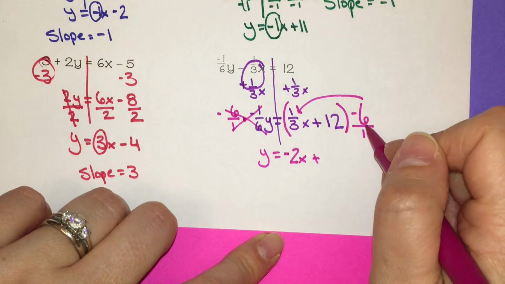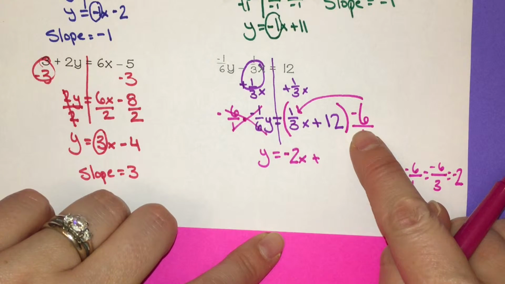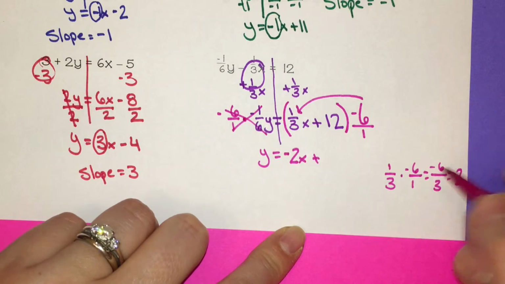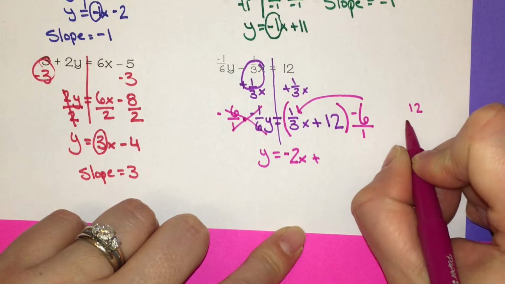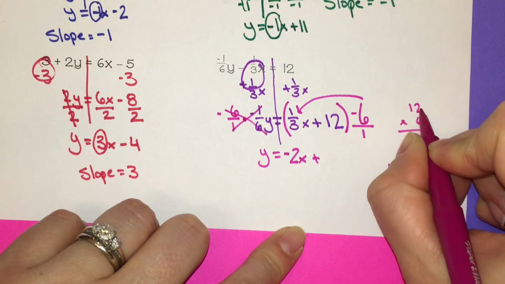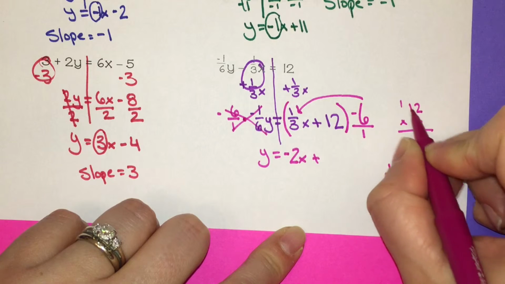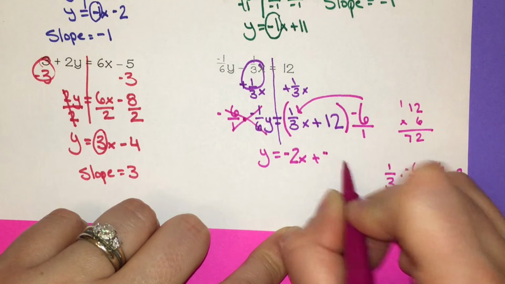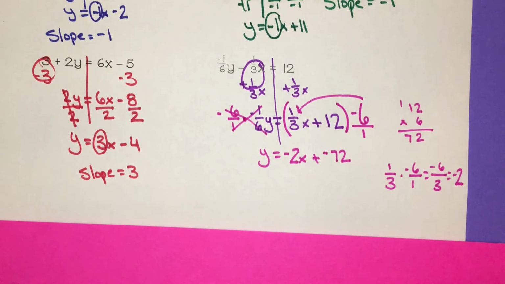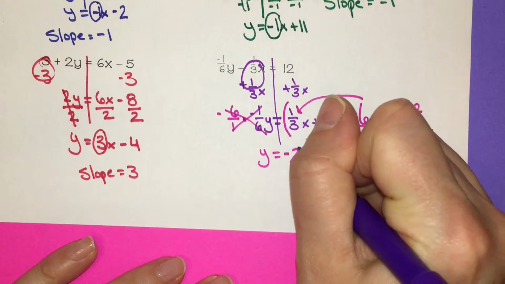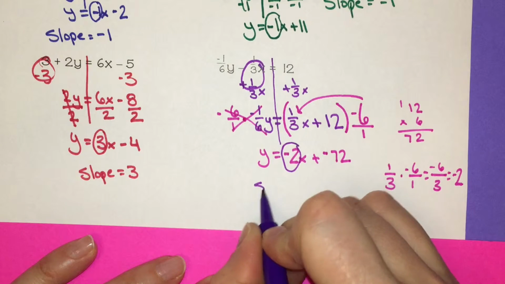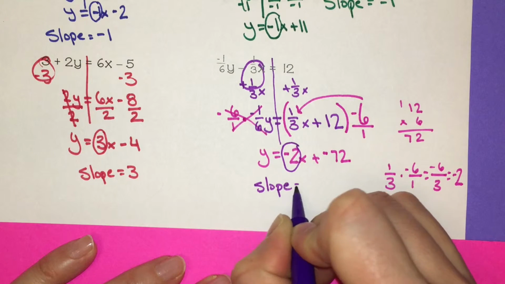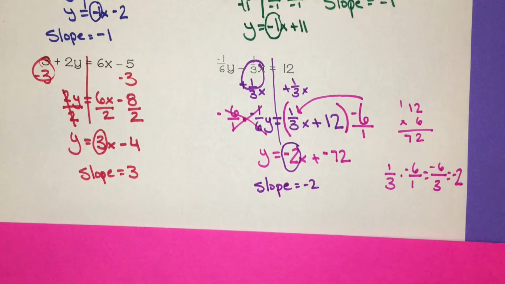Plus, okay, over here I can just multiply 12 times negative 6, and I can multiply that out. So 2 times 6 is 12. 6 times 1 is 6, plus 1 is 7. So it's going to be negative 72. So my value multiplied by x when it's in slope-intercept form is negative 2, meaning my slope equals negative 2. Again, that one was quite a bit of work to get the slope, but it's easiest to identify it when it's in that form.